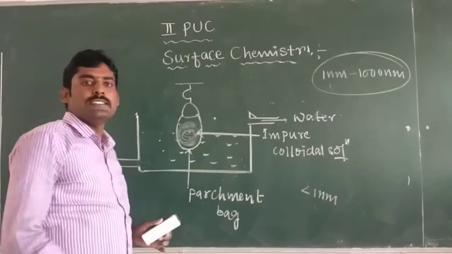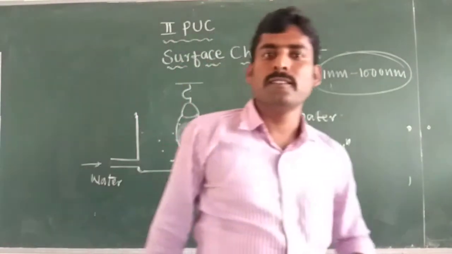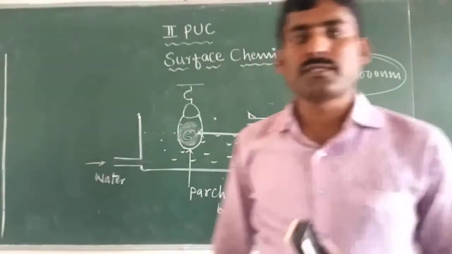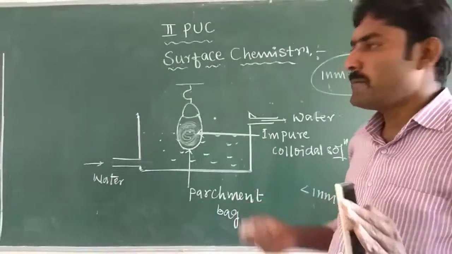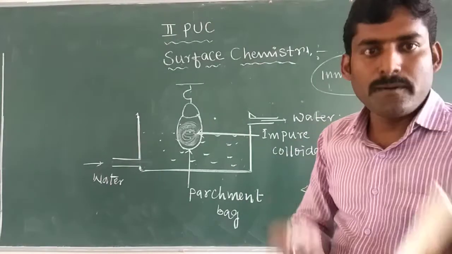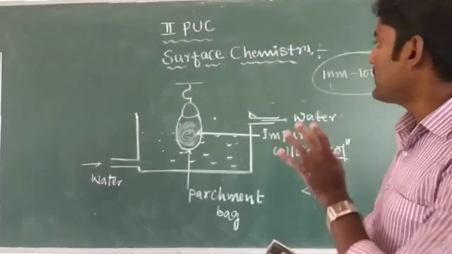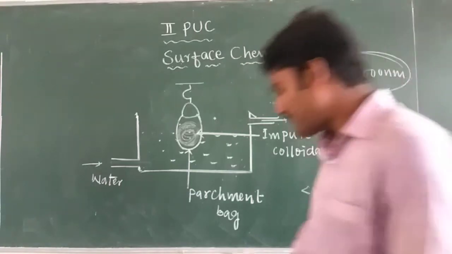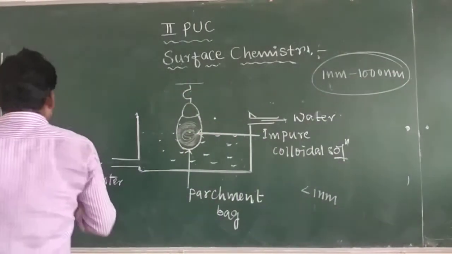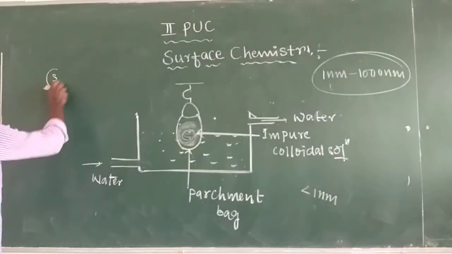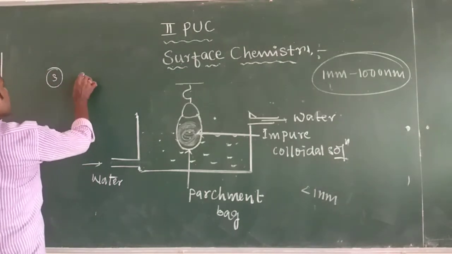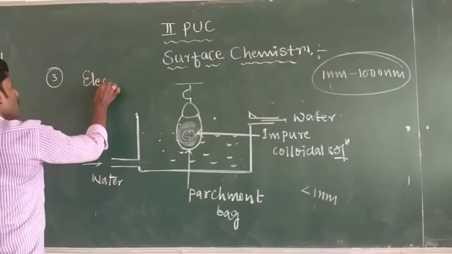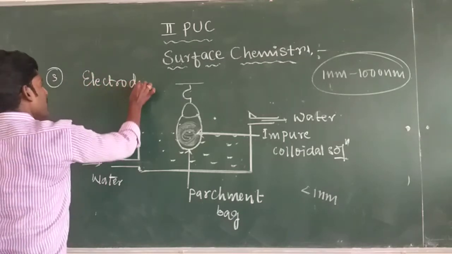That is the process of removal of particles of true solution from the colloidal solution with the help of a suitable membrane, called dialysis. And the next, third method of purification of colloids is called electrodialysis.